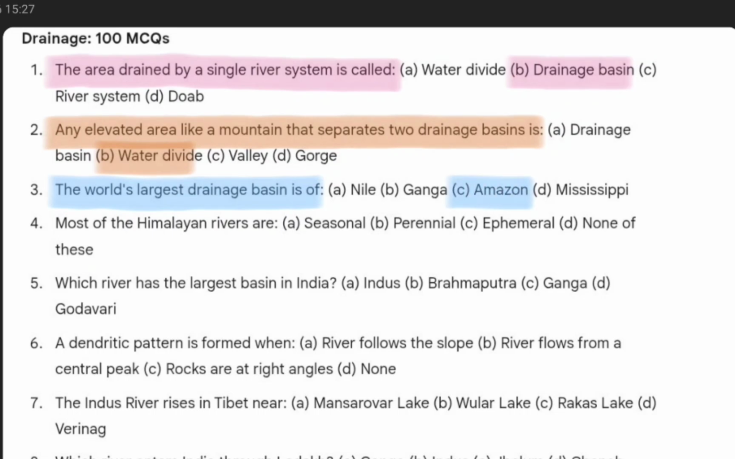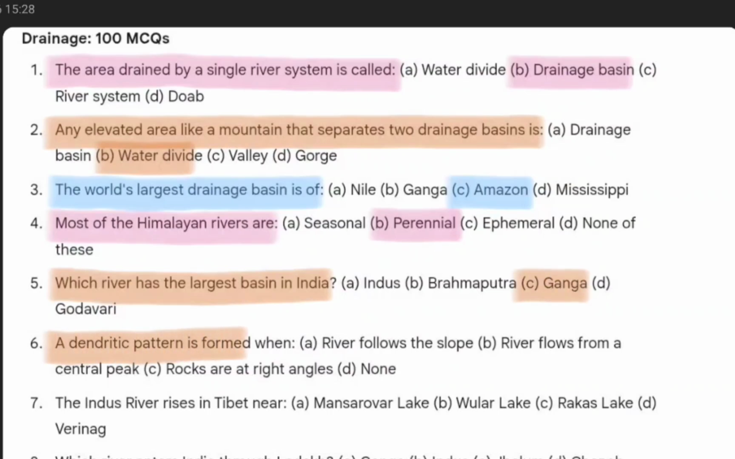Next question is, most of the Himalayan rivers are perennial. Next question is, which river has the largest basin in India? So the answer is Ganga. A dendritic pattern is formed when a river follows the slope. The Indus river rises in Tibet near what? Near Mansarovar lake.